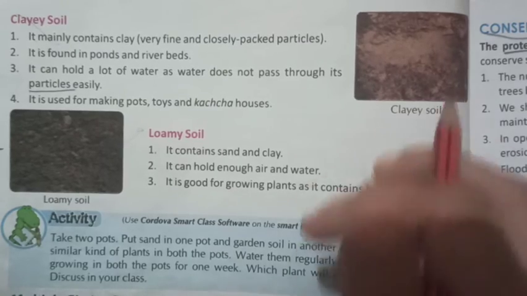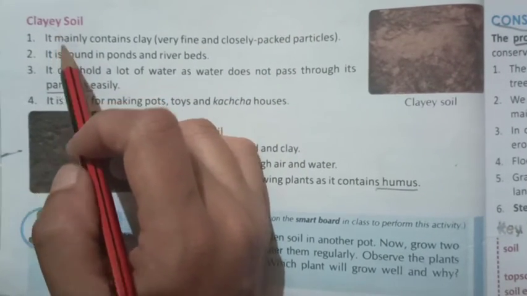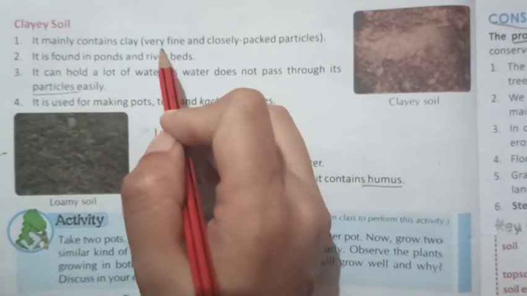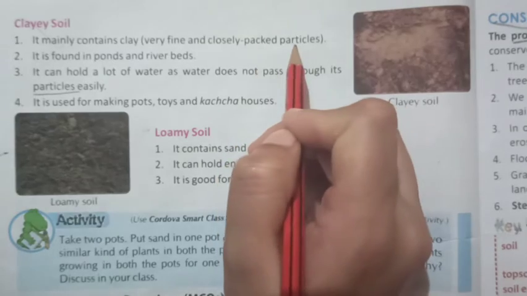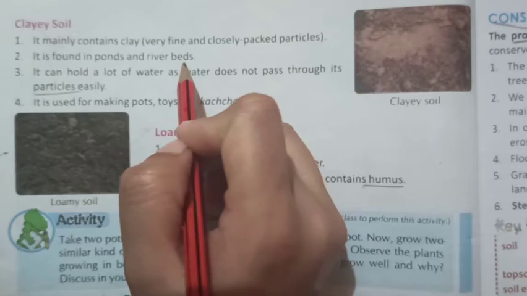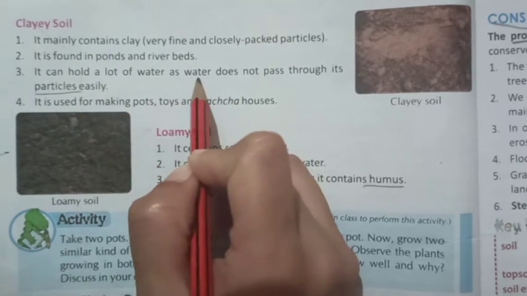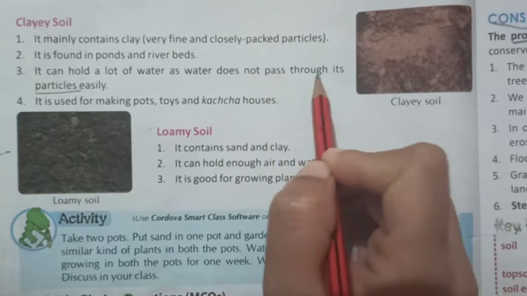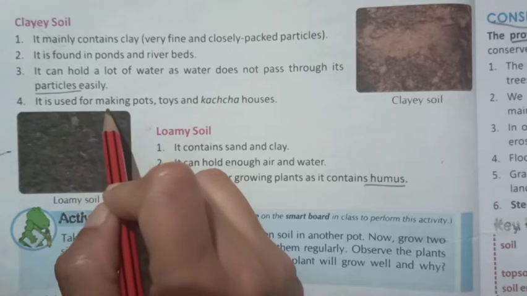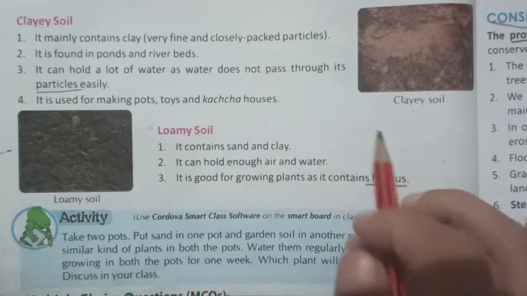Page number 34. Clayey soil. It mainly contains clay, that is very fine and closely packed particles. It is found in ponds and river beds. It can hold a lot of water as water does not pass through its particles easily. It is used for making pots, toys and kacha houses.